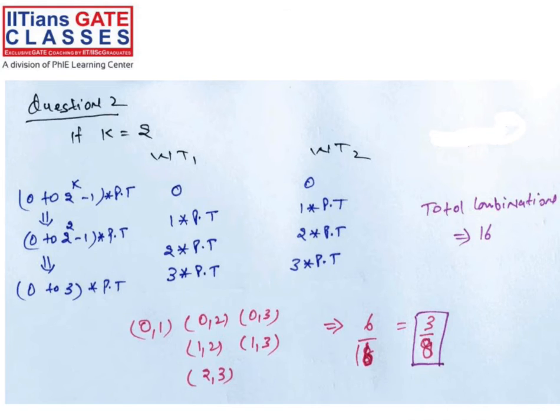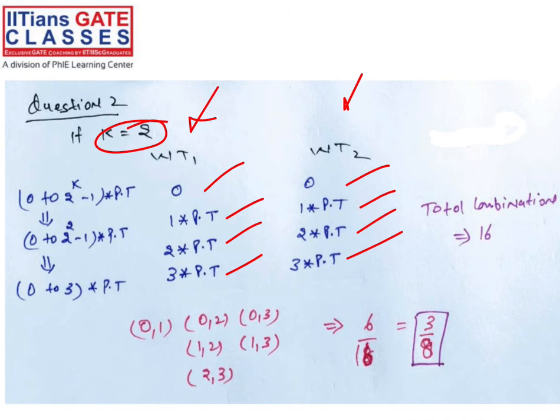So this possibility is there, right? For station 1 and station 2 both: 0, 1 propagation time, 2 propagation time, 3 propagation time. After the 2-time collision happens, who will send? Now, same question I'm asking. After 2 collisions, what is the probability of station 1 sending the frame on the channel before station 2, right?